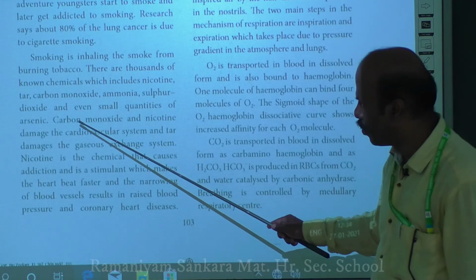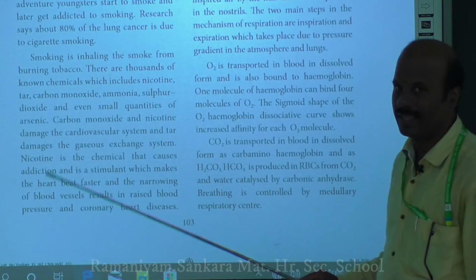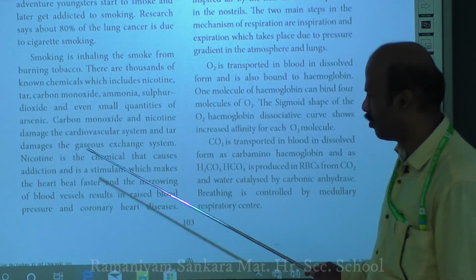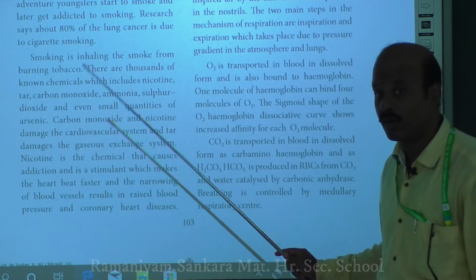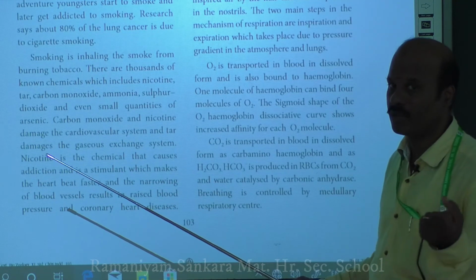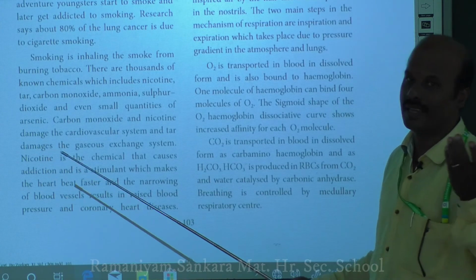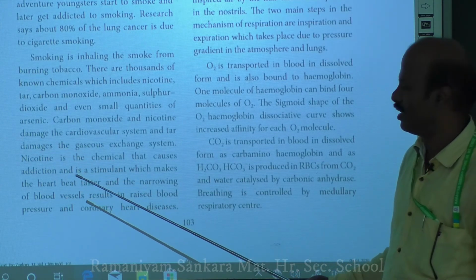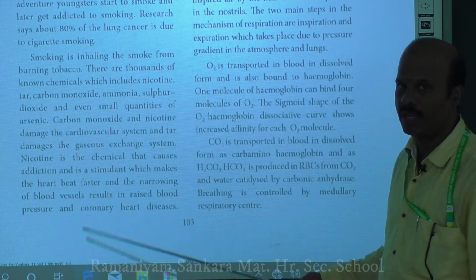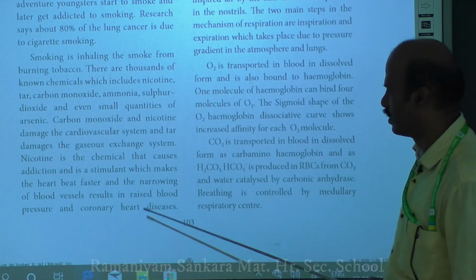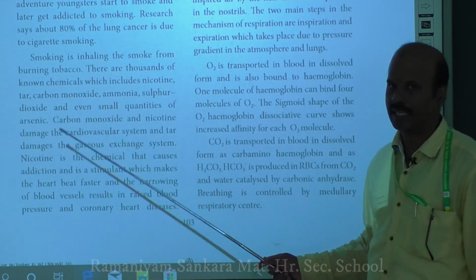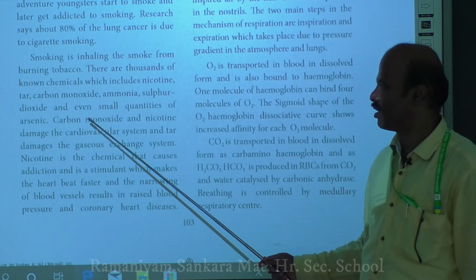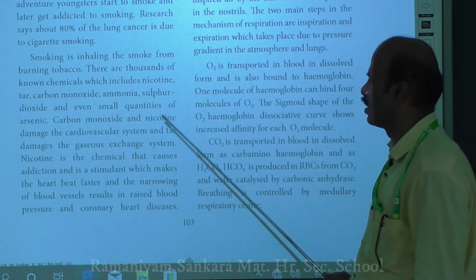So mainly carbon monoxide and nicotine act as a stimulant to the heart, and it will make the heart beat faster. It increases the blood pressure, it causes an increase in BP, and it also causes coronary heart disease. So try to avoid smoke, because it contains these two chemicals, carbon monoxide and nicotine.